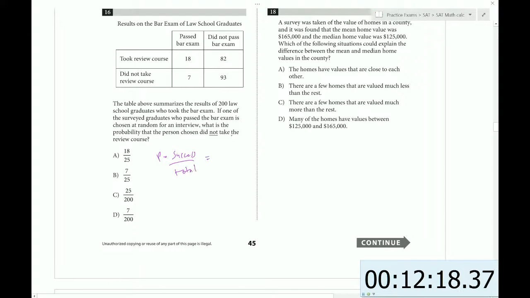And so if one of the surveyed graduates who passed the bar exam, so that's going to be our total, it's going to be out of 25. Because of those who passed, what's the chance that they did not take the review course? That would be 7 out of 25. So it's a conditional probability. The bottom number is not the grand total necessarily. It's the total of the category that we're concerned with.